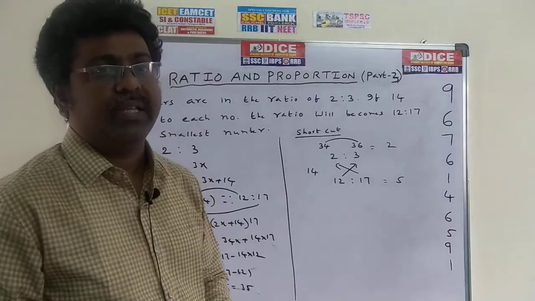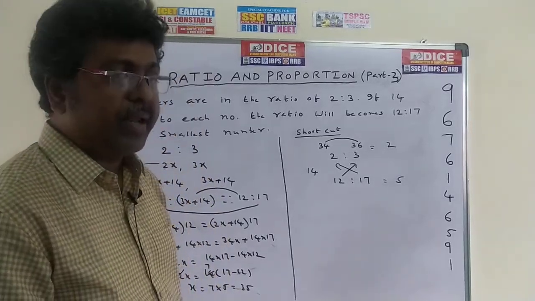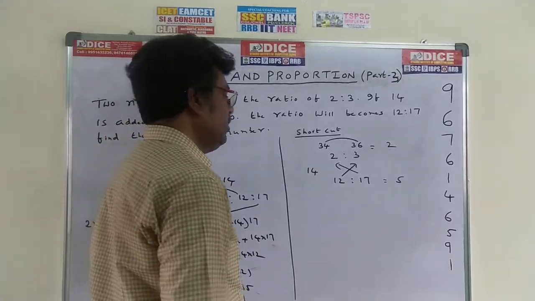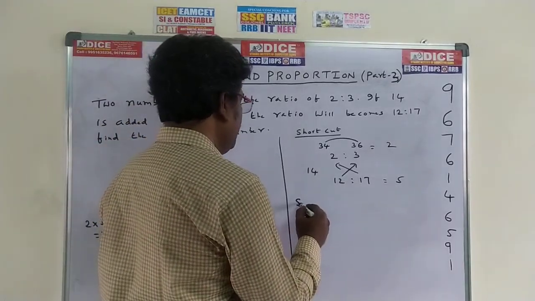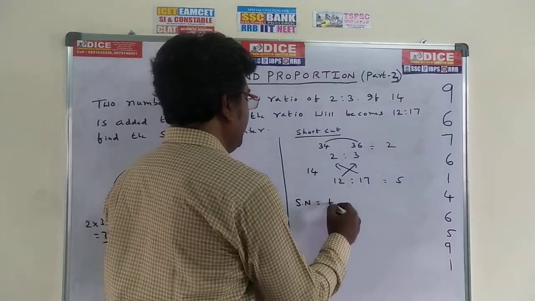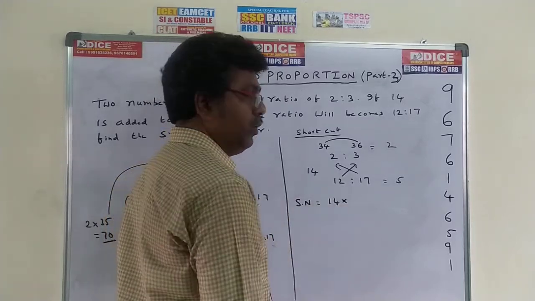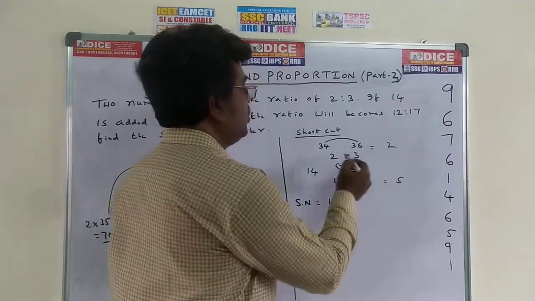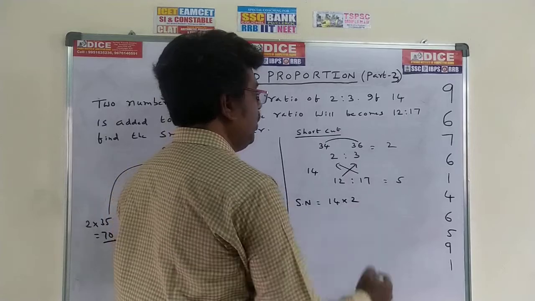After writing the differences, we need to decide whether we want the first number or the second, that is, the smallest number or the largest number. For the smallest number, first write 14 into, and of these two numbers 2 is smaller, so 2 into.